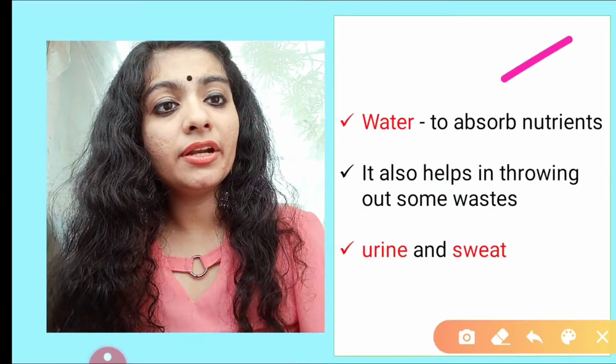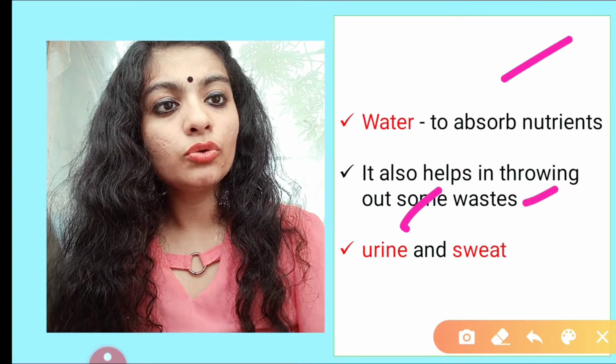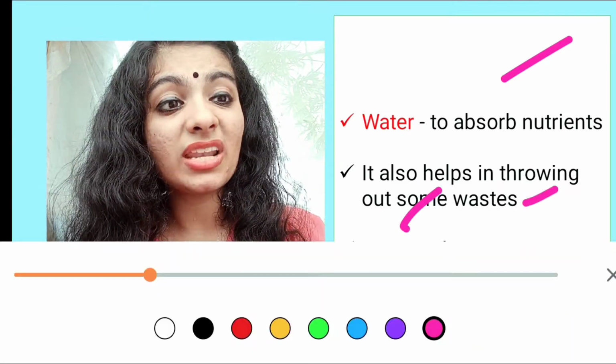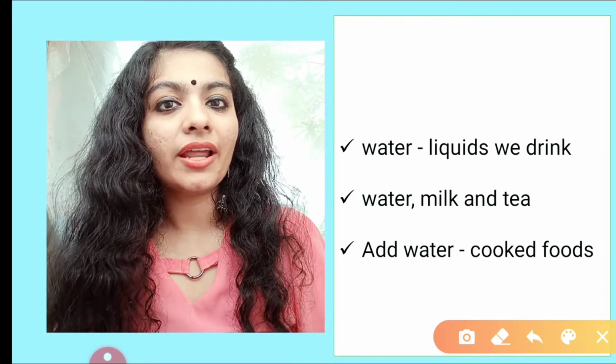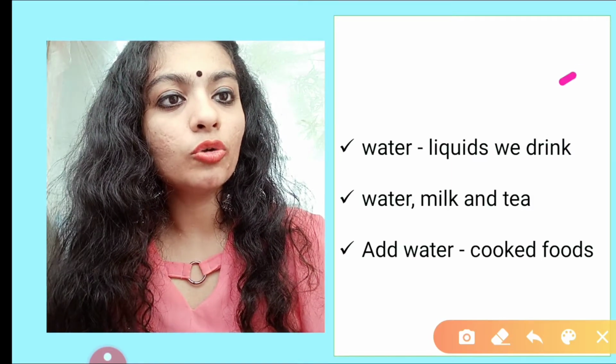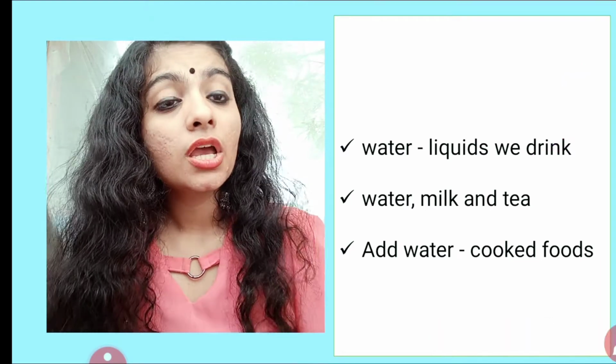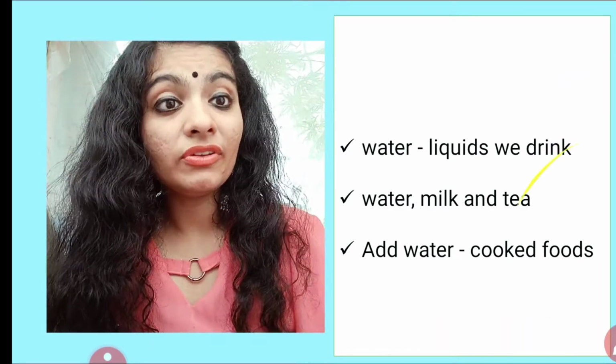Waste is eliminated in the body through urine as well as sweat. Now water is provided through different liquids, right? That is simple water or through milk, tea, fruit juice. Even when we cook food, we add water.